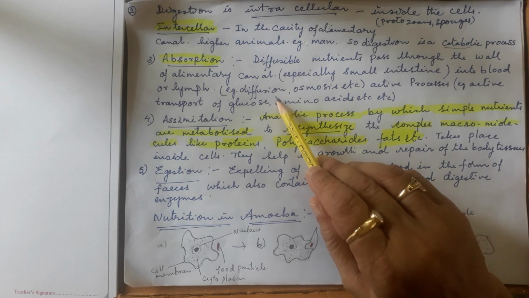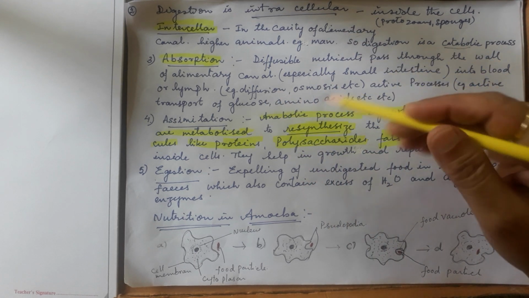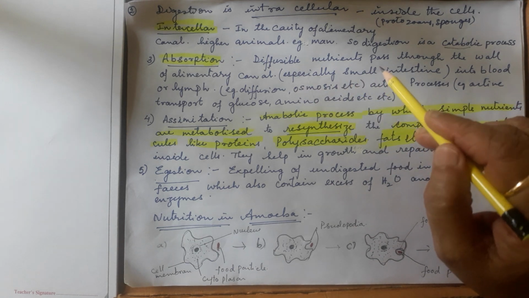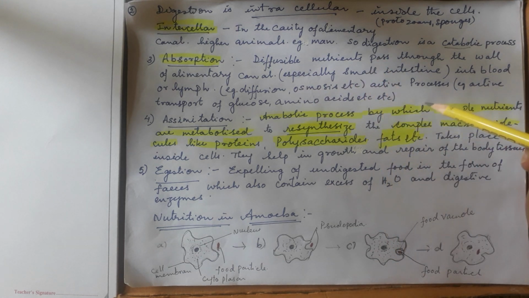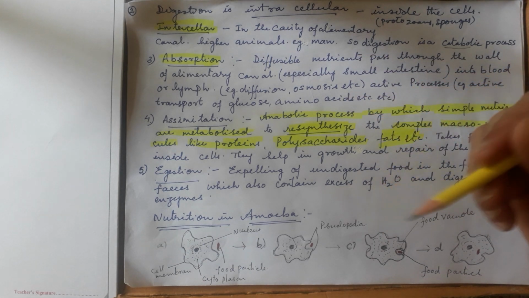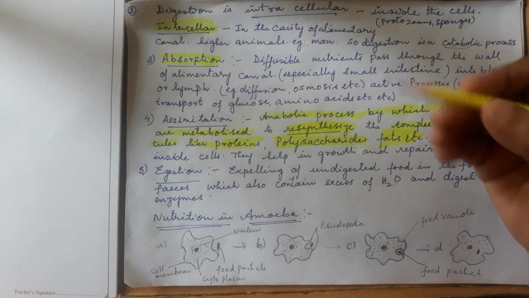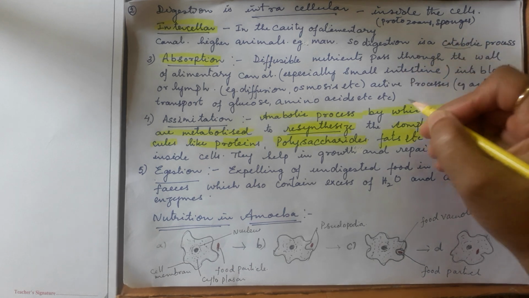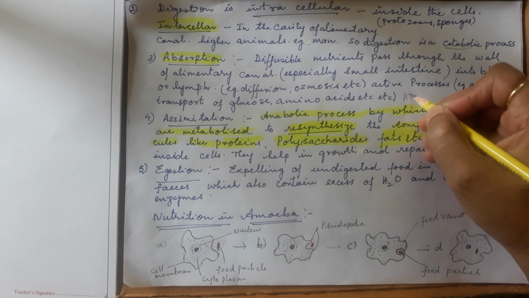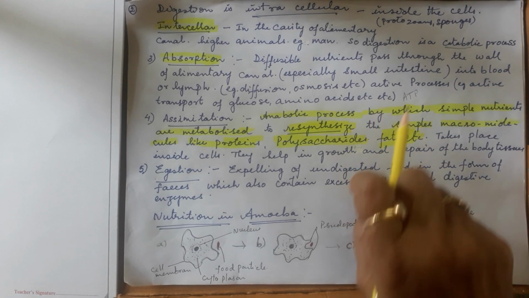Diffusion and osmosis happen without spending any energy. But some molecules cannot simply diffuse and have to be taken inside using energy. What is that energy? ATP, adenosine triphosphate.